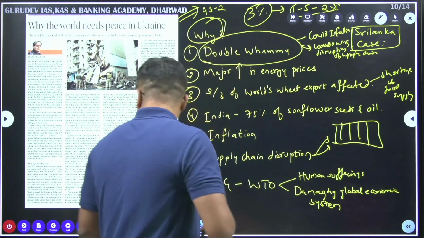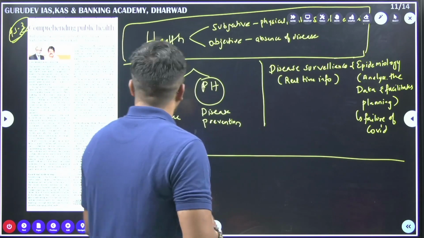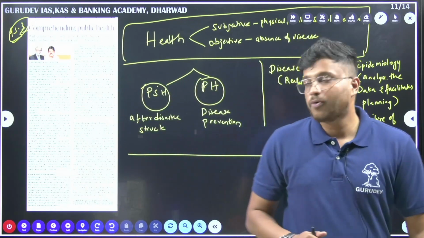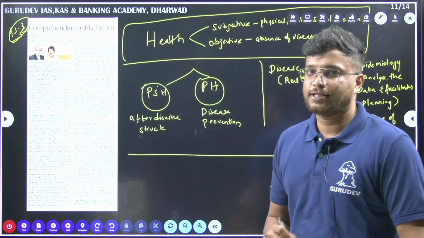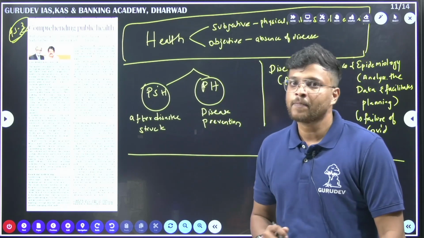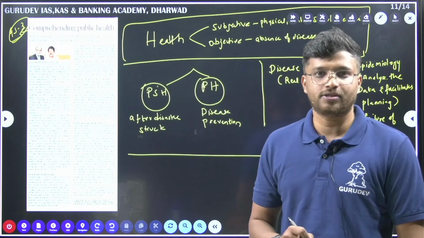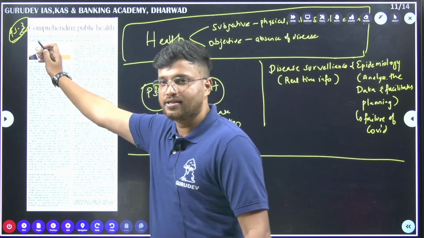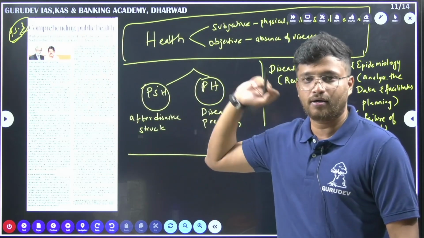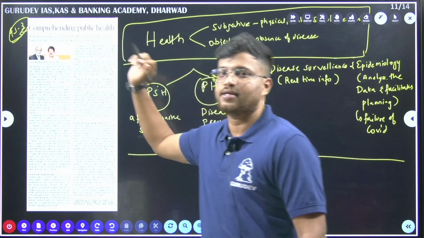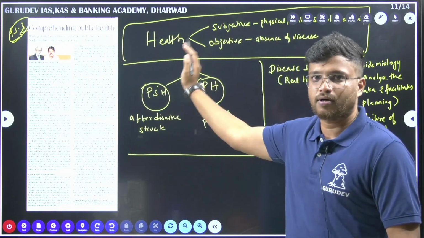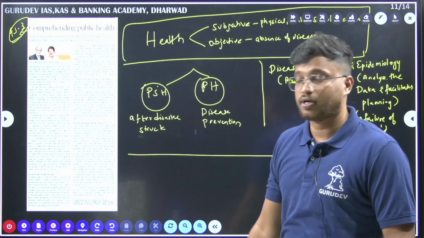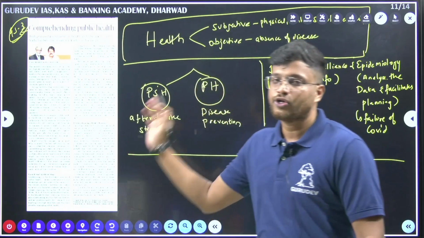Then coming to the last article, which talks about comprehending public health, mainly the achievements of the Tamil Nadu region. On every article I have mentioned which paper it is related to in UPSC mains and which topics the questions come under. You also mention it.